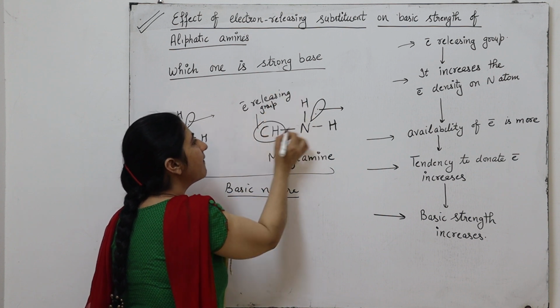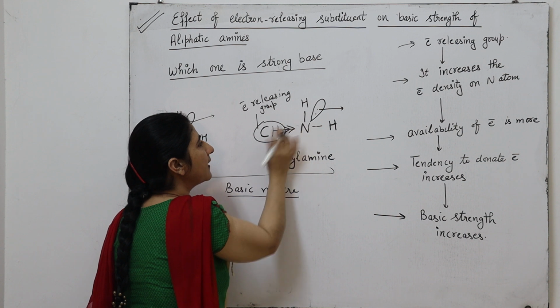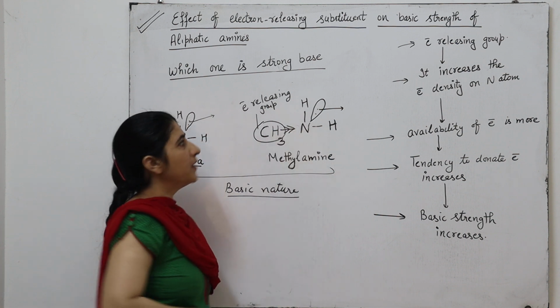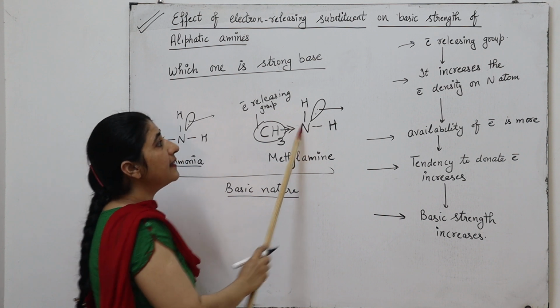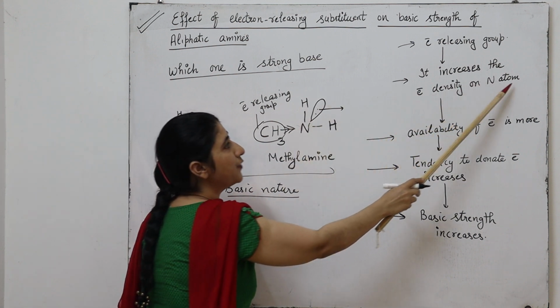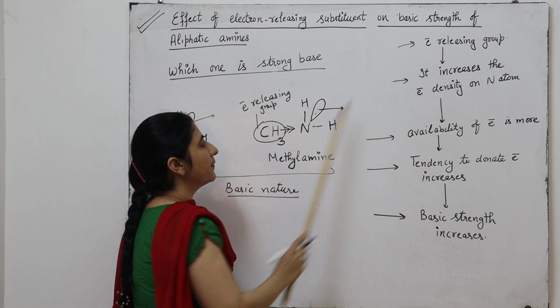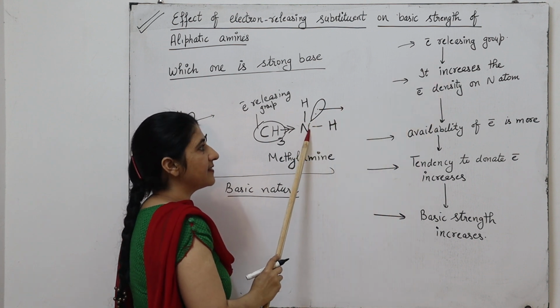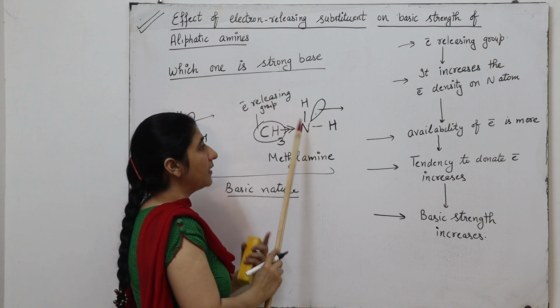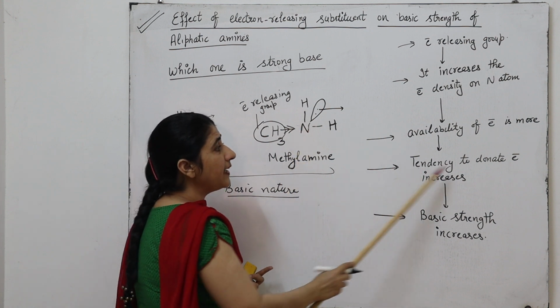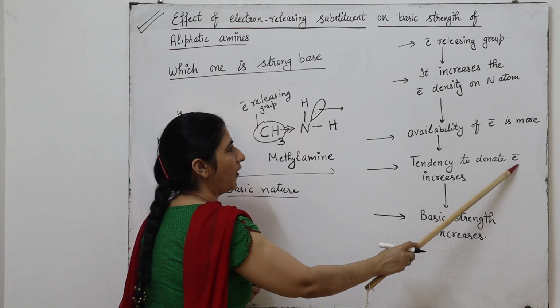It means it releases the electron toward the nitrogen. When it releases the electron toward the nitrogen, the electron density on the nitrogen atom also increases. Due to the increase of electron density on the nitrogen, it has more tendency to donate the electron.